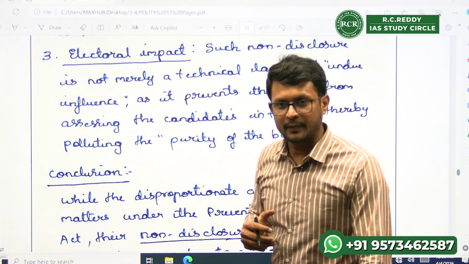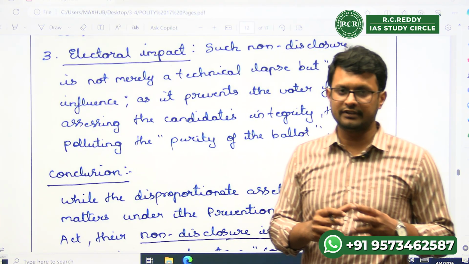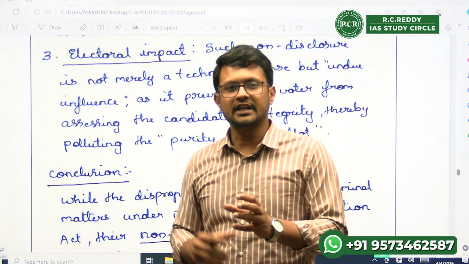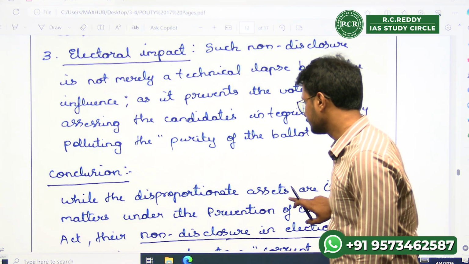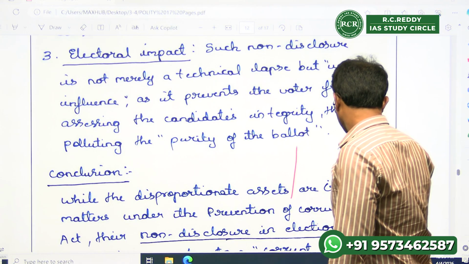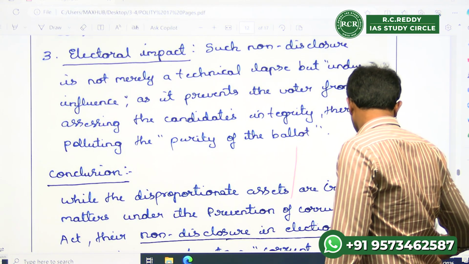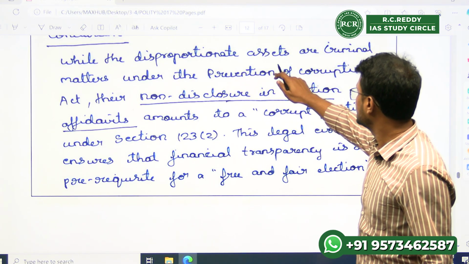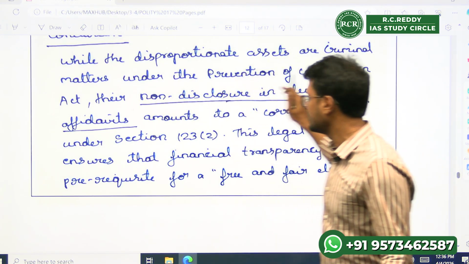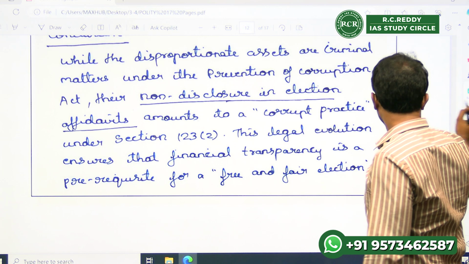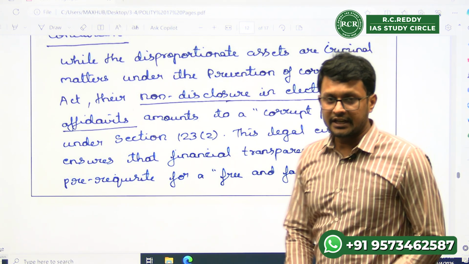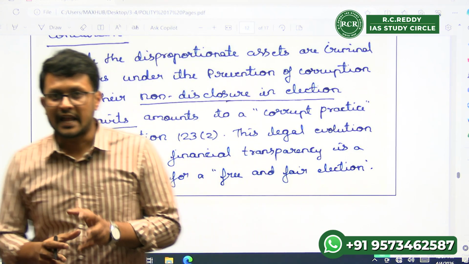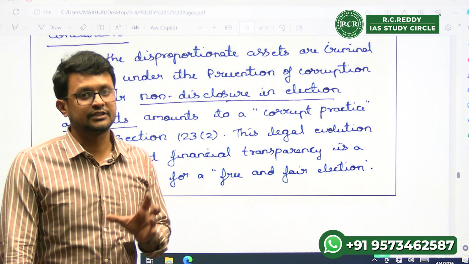First, we talked about corrupt practices. In that, we discussed undue influence. Then we came to the aspect of the disproportionate assets of the legislator and their associates. Finally, we write the conclusion: while disproportionate assets are criminal matters under the Prevention of Corruption Act, which deals with disproportionate assets and their disclosure,